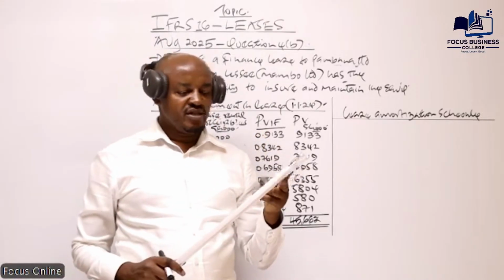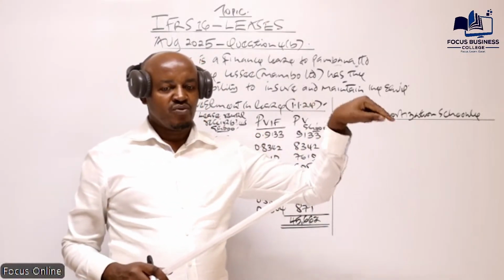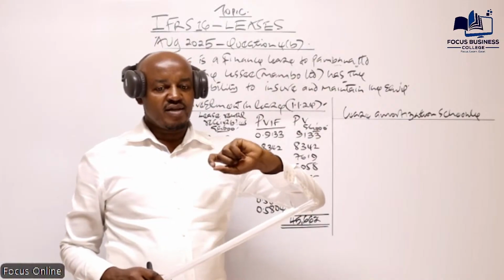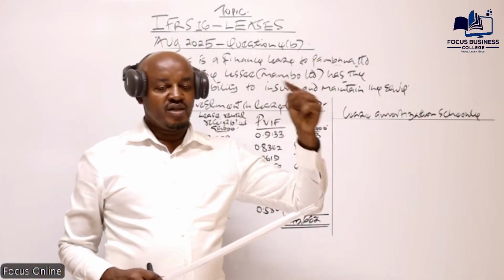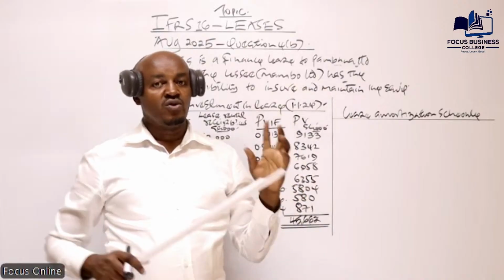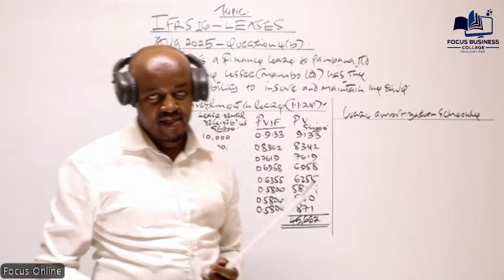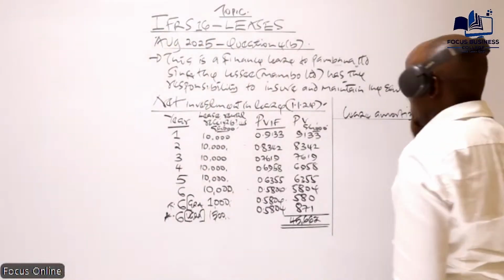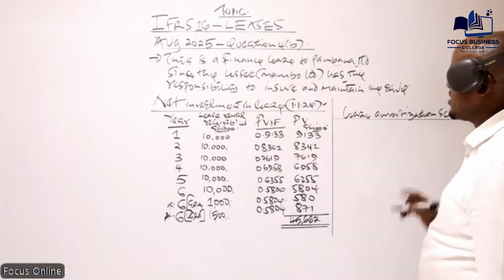The net investment at the end of year 2 will be recognized as a non-current asset. The difference between net investment at the end of year 1 and year 2 will be recognized as a current asset.